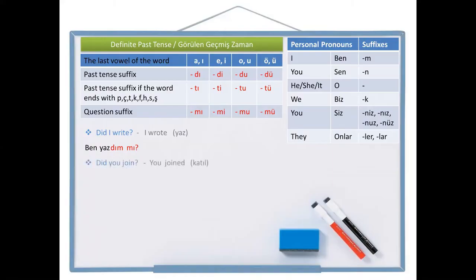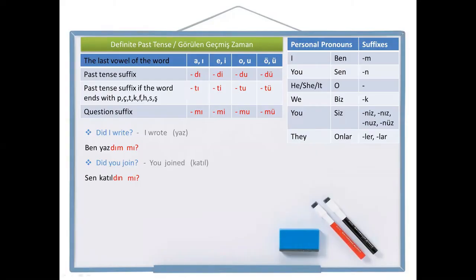Did you join? This is the question sentence I want. But first of all, I'm going to write the positive sentence. Join is katıl. You, sen. Join, katıl. Joined, katıldı. And with the person pronoun suffix, you joined. Sen katıldın. But I want to say, did you join? So I need a question suffix here, mı. Sen katıldın mı? You joined, sen katıldın. Did you join? Sen katıldın mı?